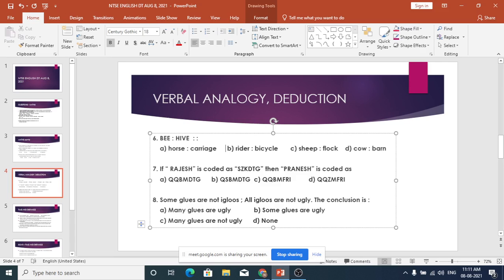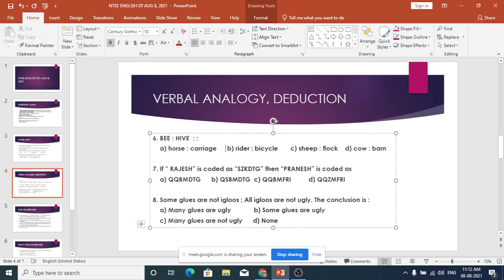Flock and sheep: sheep is one, flock is a group of sheep. If there are a group of sheep, that is called a flock. So that is also not correct. And the 4th one, cow is to barn. Barn is a place where the cows are, equivalent to a cow shed. Cow shed is the home of cow.